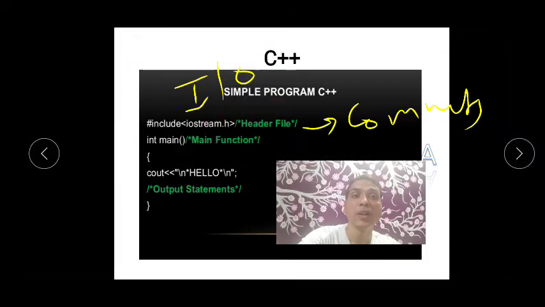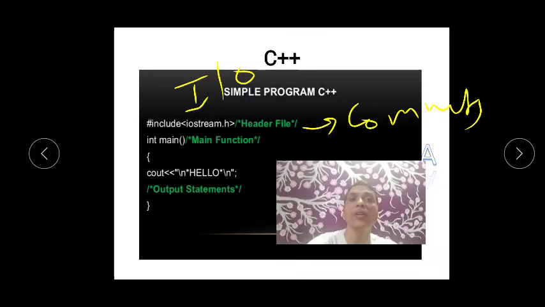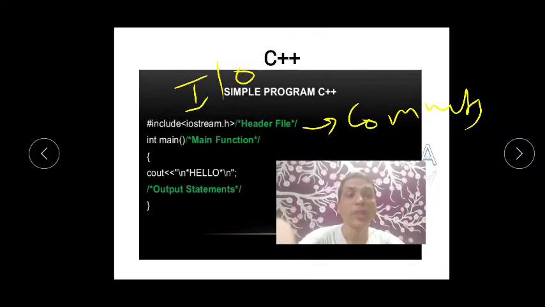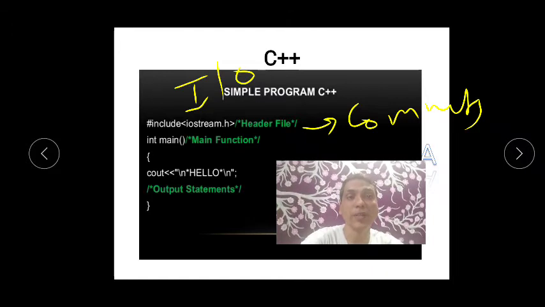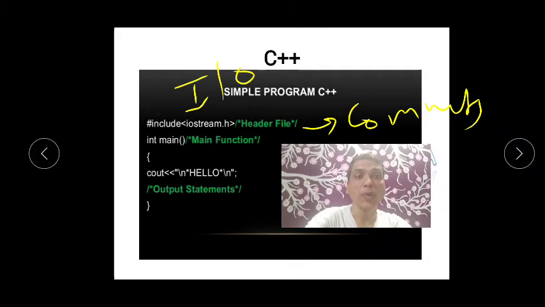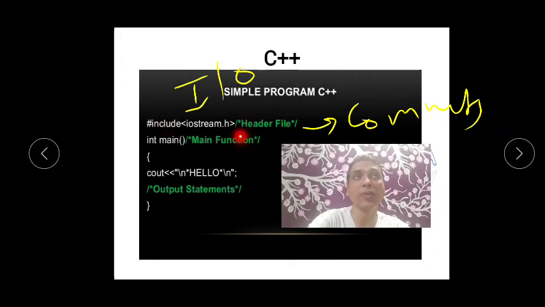Okay, so I think in this session we have understood only the introduction, then we have seen advantages, disadvantages, uses. Then two very important things we have seen, variables, what are variables, what are data types, and we have also written the types of data types. Then we have just written a simple program.